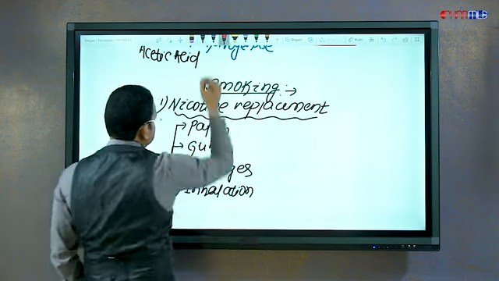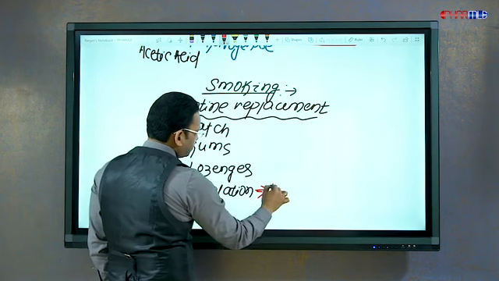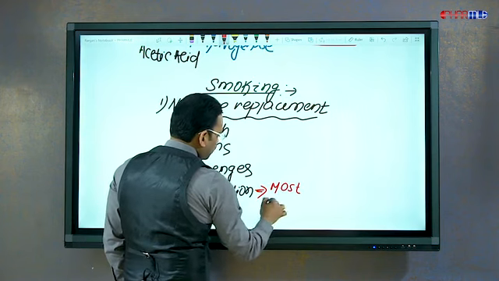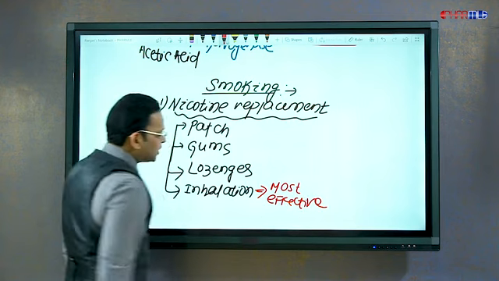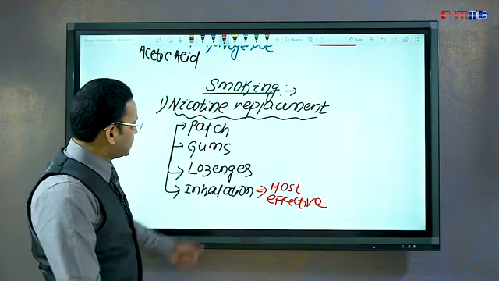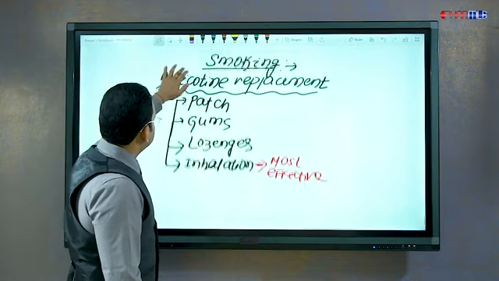Out of all these forms of nicotine replacement, the most effective form seen in clinical trials for de-addiction is the inhalational form of nicotine.